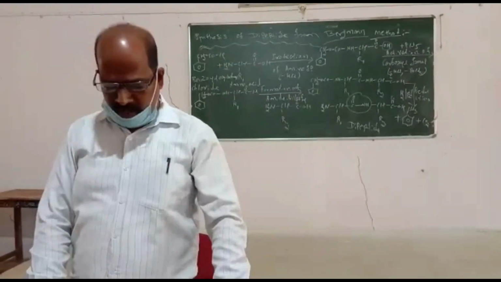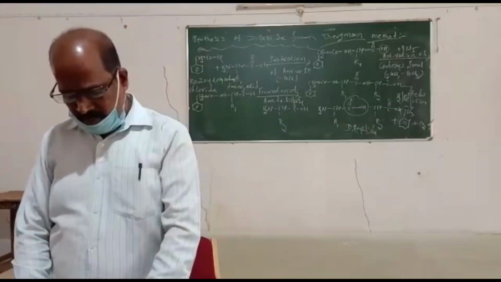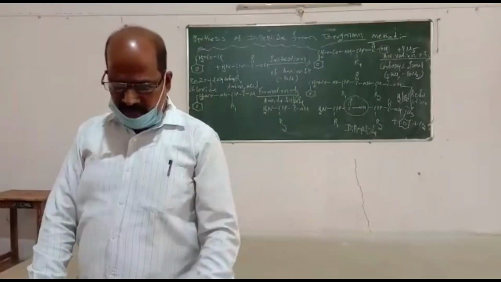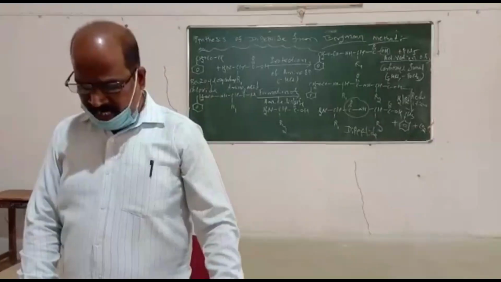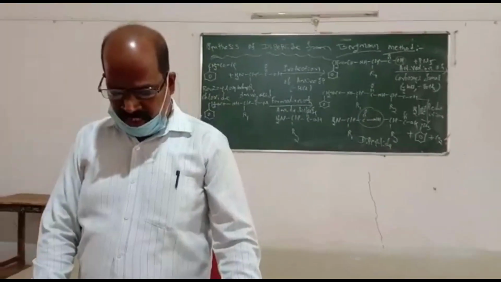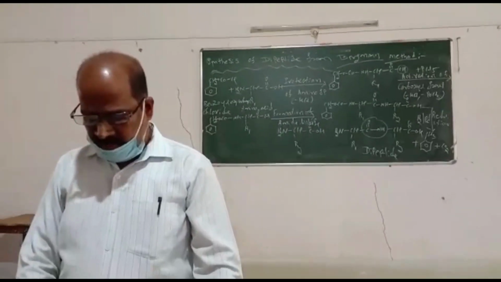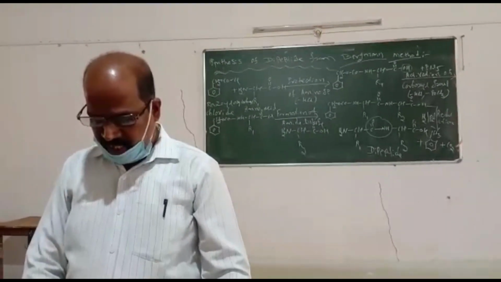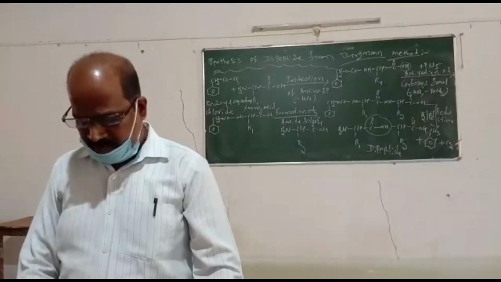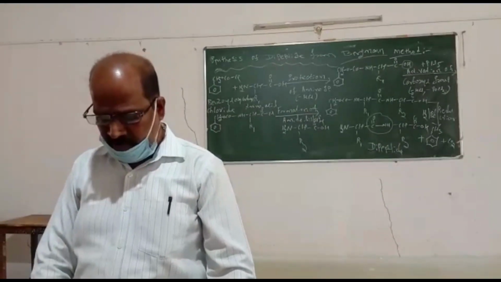One is primary protein, one is secondary, one is tertiary. What is primary structure? The sequential arrangement of amino acids in a polypeptide chain gives the primary structure of protein. Any change in the sequence of amino acids creates a different protein.